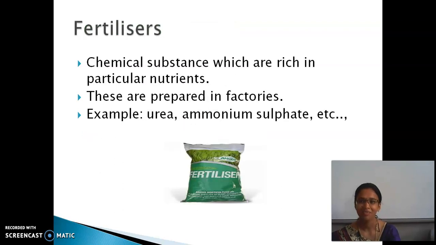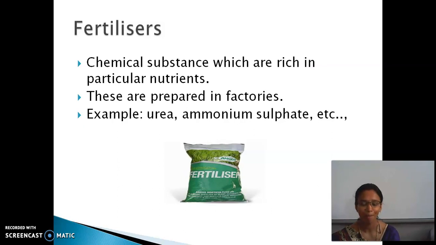And the next thing is fertilizers. These fertilizers are chemical substances which are rich in only particular nutrients. For example, how do we know that the soil is deficient in particular nutrients? The farmers used to take some soil from their land and give it to the soil testing center. There they used to do the pH test for the soil.